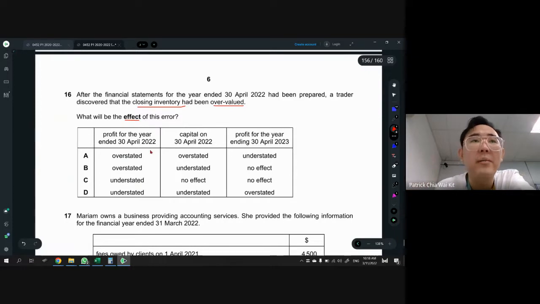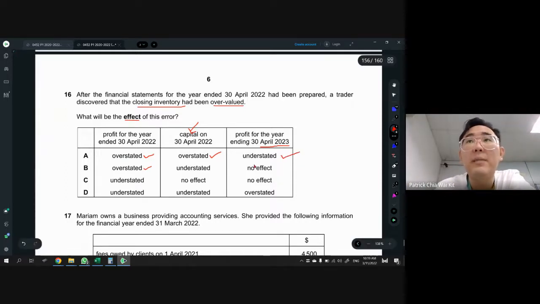Gross profit overvalued means PFTY is also overvalued. So your answer must be either A or B. And the capital they're talking about here is the closing capital. Profit for the year is inside closing capital, therefore it must also be overstated. They are the same. And then profit for the year next year: your closing inventory will become opening inventory the next year, and therefore it will be understated.